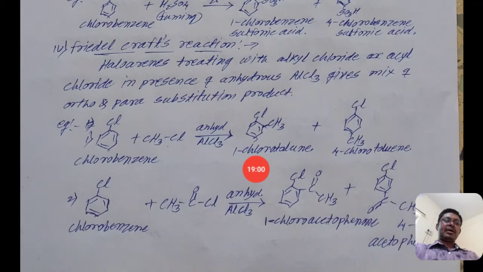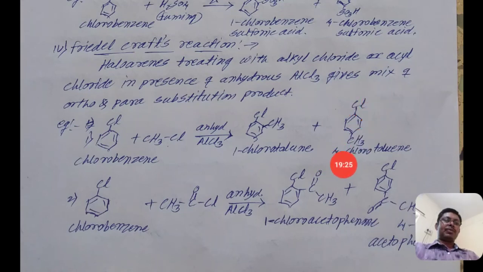Also, when it is substituted at the para position, we get 4-chlorotoluene. When CH3 is directly attached to the benzene ring, the compound is known as toluene. It is considered the parent compound, and the position of the chlorine atom is numbered, so that is 4-chlorotoluene.